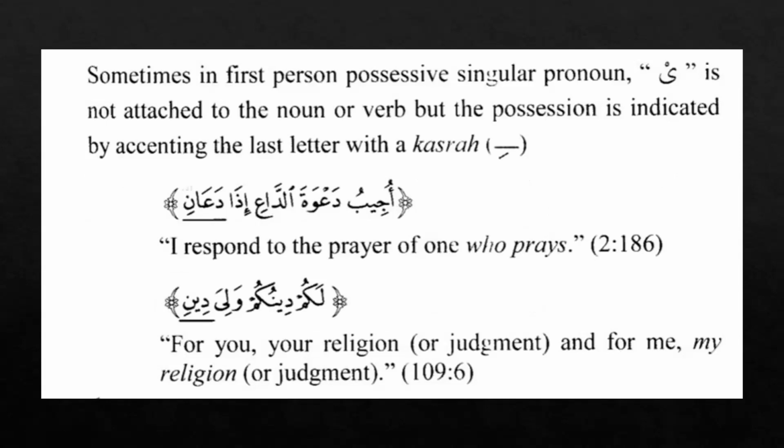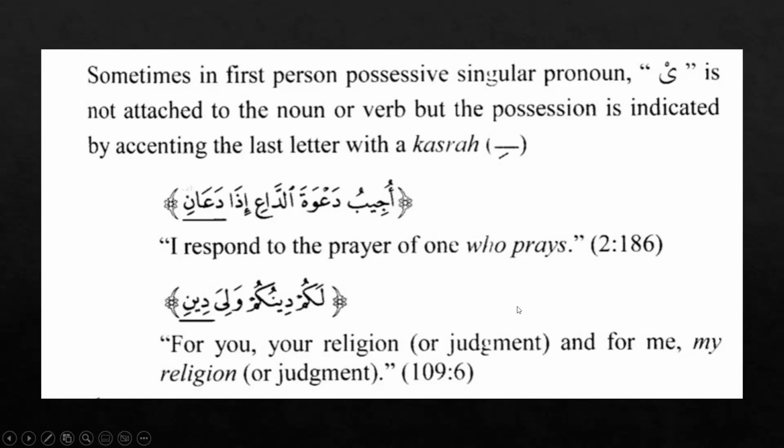There are many reasons that we are going to learn why this ya is dropped. There are some balagha reasons and some advanced concepts which you are going to study inshallah. But for now, just remember, whenever you see ayat where the ya is dropped, this is the possession, or this is the idafa construction where this kasra is added to the last letter instead of this ya.